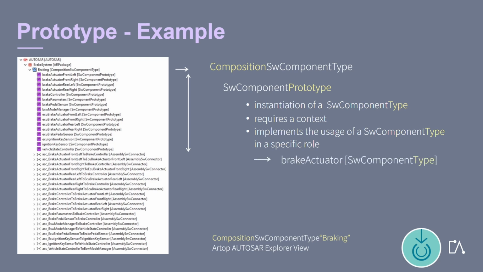For example, the software component type brake actuator is implemented in 4 different roles, which are needed for the 4 different wheels of a vehicle. You can see them in the picture on the left.